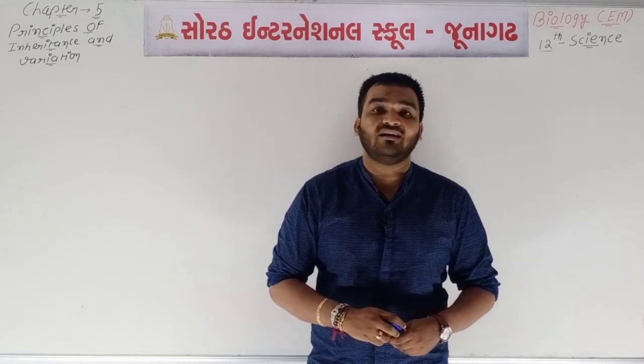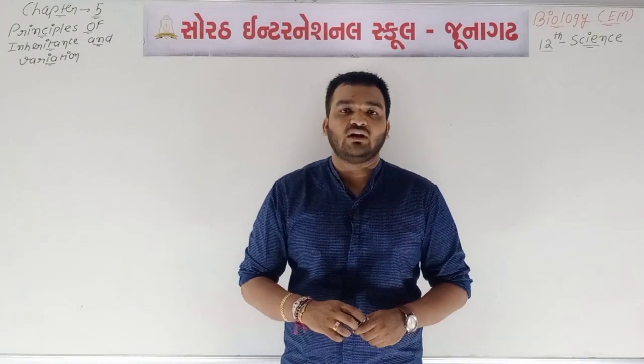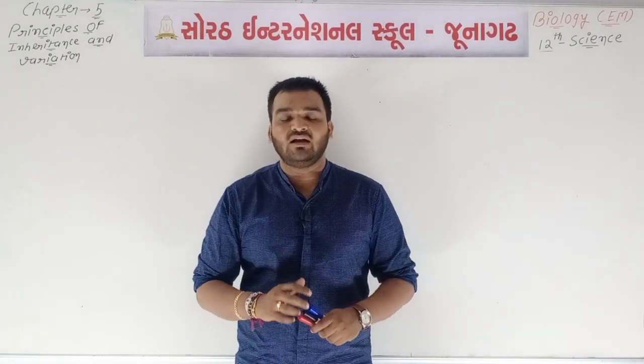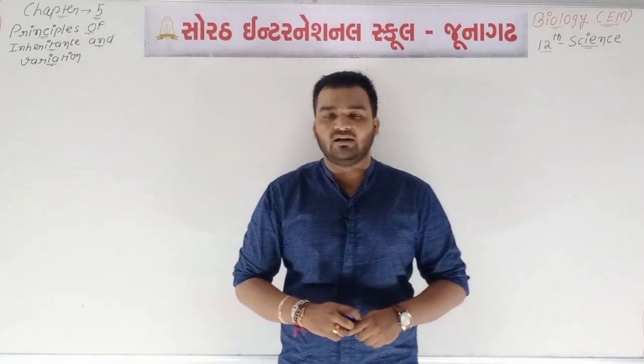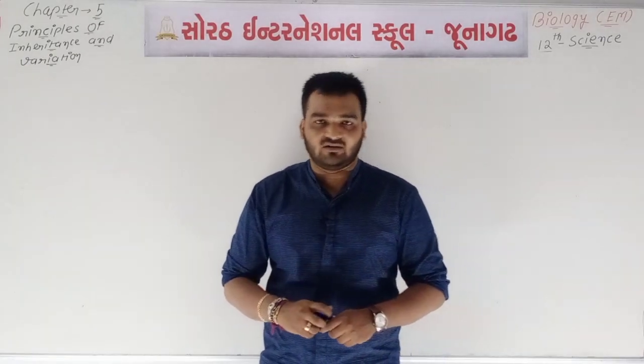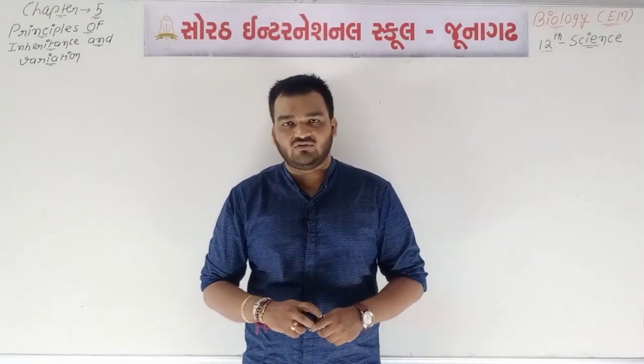You know that Mendel did his experiment in the pea plant, Pisum sativum. A total of 14 plants were there. Mendel used 14 different types of plants. According to Mendel, one character has two factors: one is the dominant trait and another is the recessive trait.